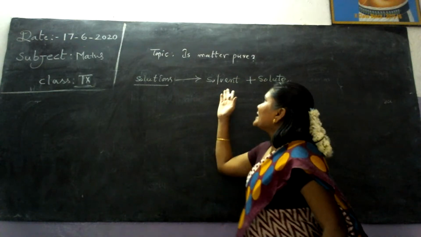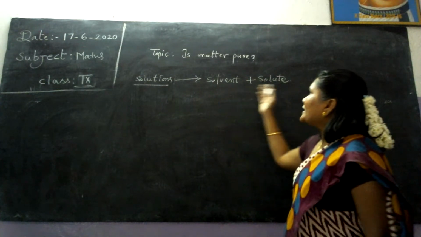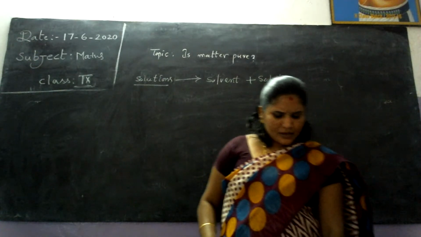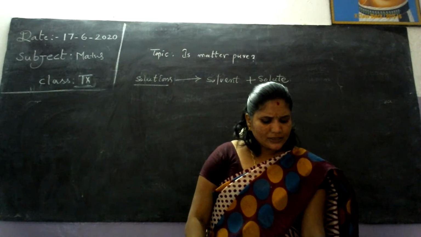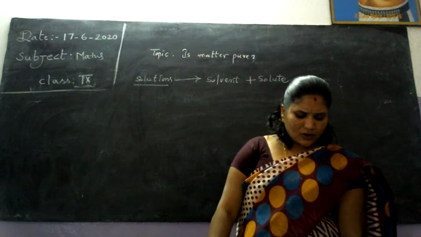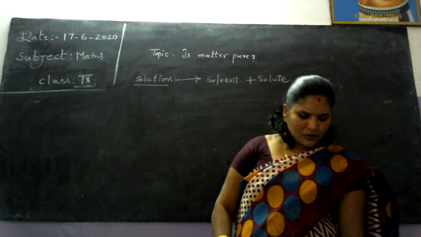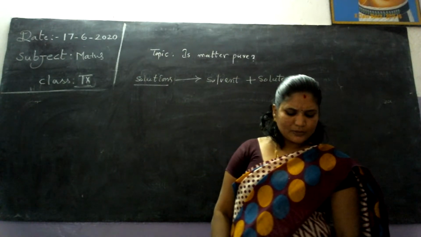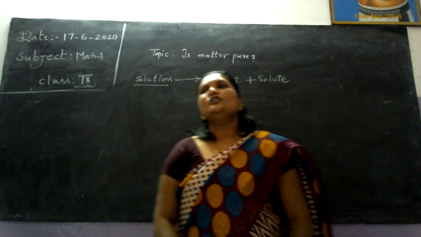What is meant by solvent and solute? The component of the solution in which the other components are dissolved is called the solvent. The component that is dissolved in the solvent, whose presence is lesser, is the solute.